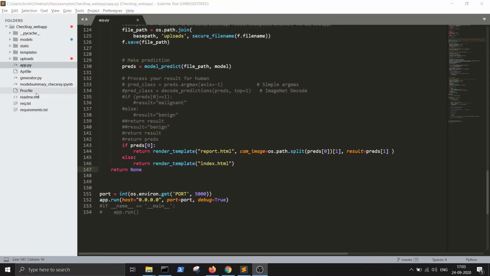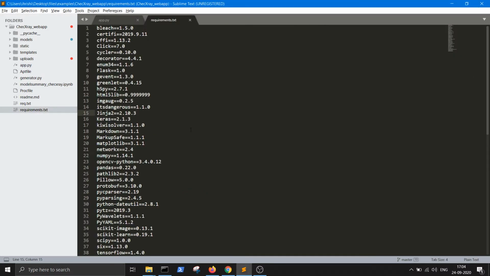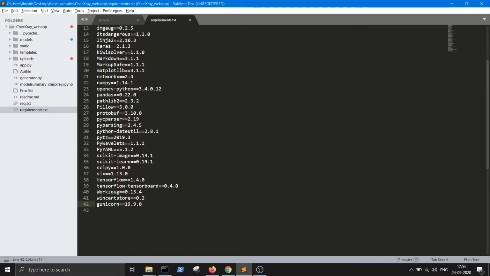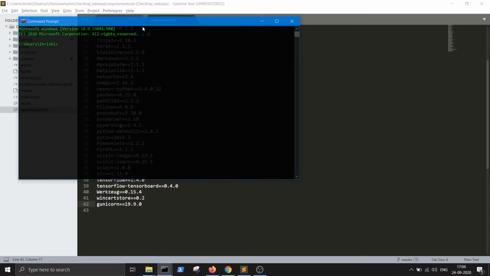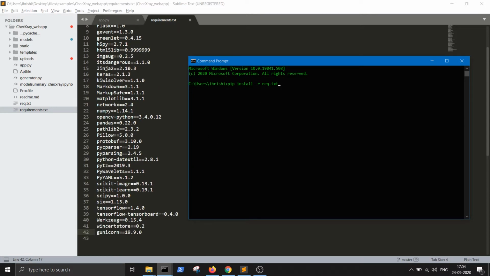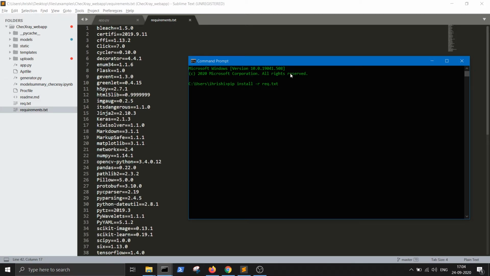The project also comes with a requirements.txt file. These are the bunch of requirements you will need along with their versions. So Bleach 1.50, you can see GeoNicon for web 19.90, all these are mentioned. Let's say you want to recreate this SaaS application, you can just go to your terminal and say pip install -r requirements.txt, and this command will install all these packages, so you can basically run the exact same application with the same code.